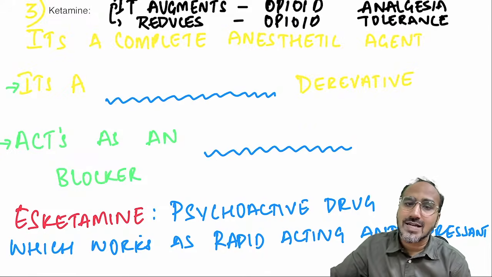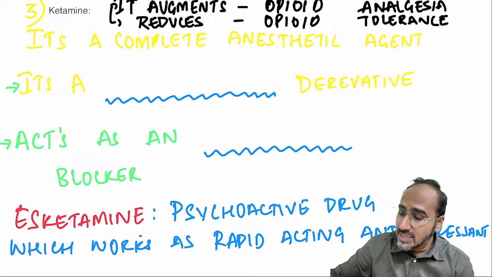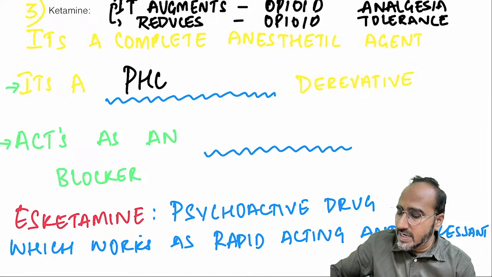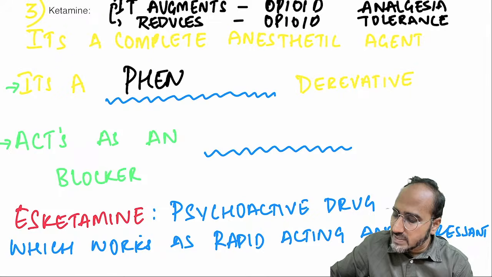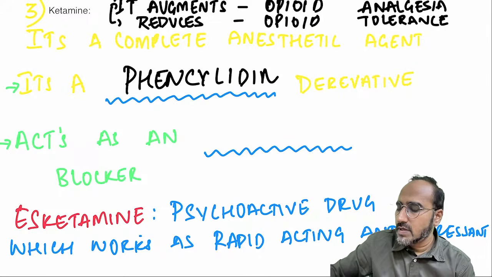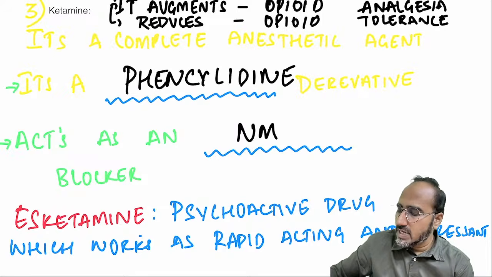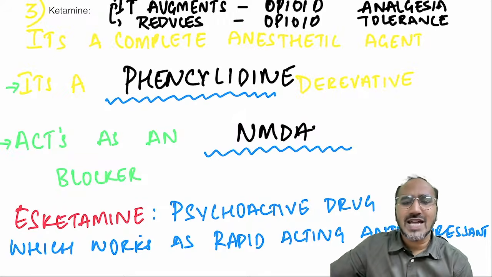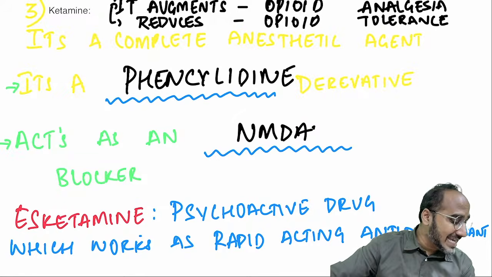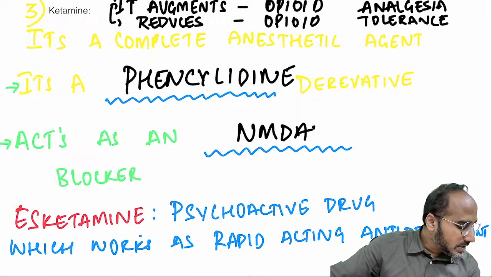What is ketamine? It's a complete anesthetic agent. It is a phencyclidine derivative and NMDA receptor blocker. Nowadays we have a new form of ketamine which is called S-ketamine. Okay.